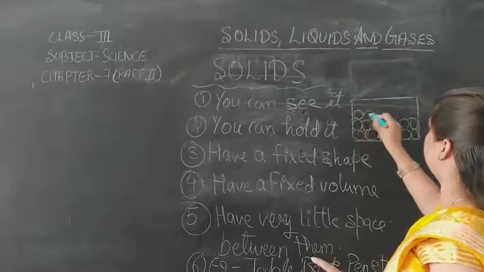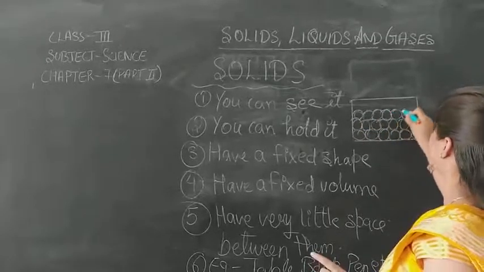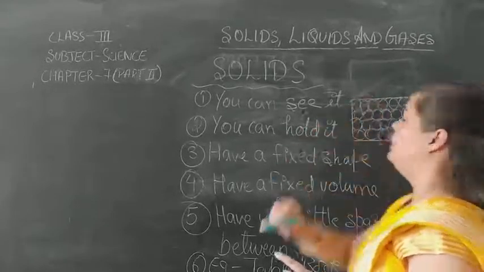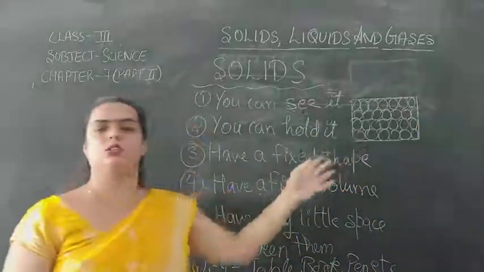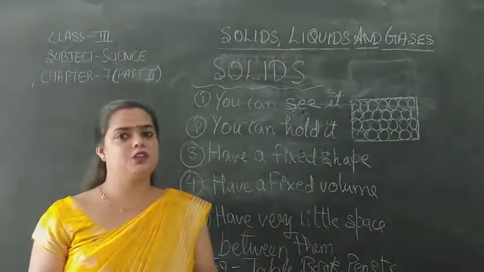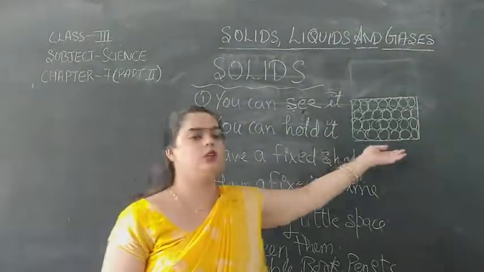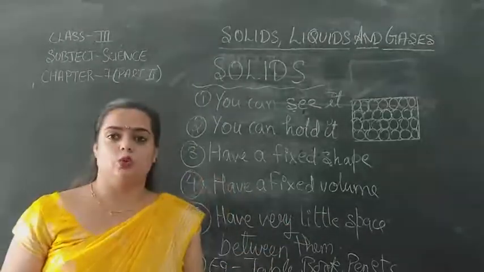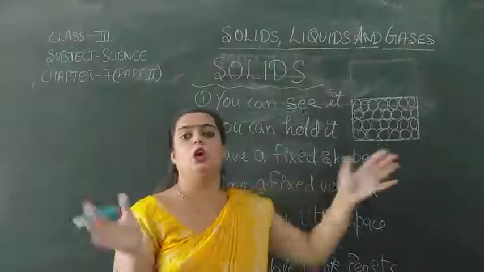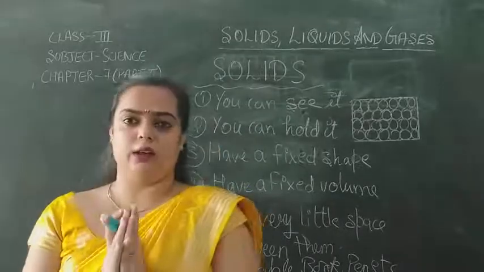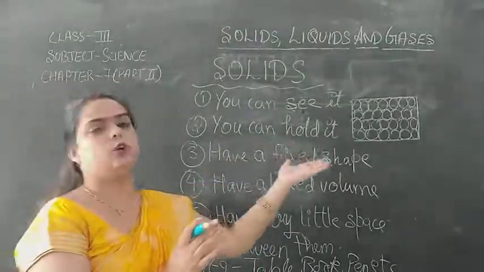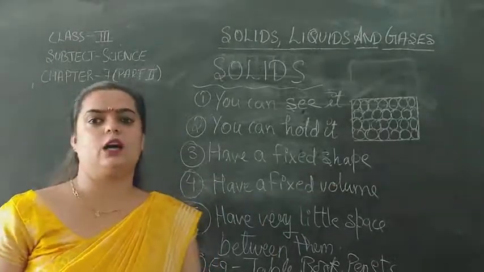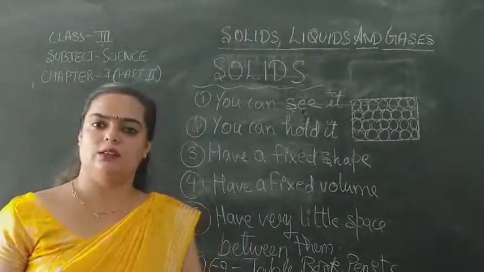And now tell me, am I drawing these molecules near to each other or far from each other? Near to each other. Okay? These molecules are near to each other. Right? This shows that here the molecules are closely packed or they are tightly packed. This is the molecular arrangement of solid. Okay? The molecules of solids are very tightly packed.